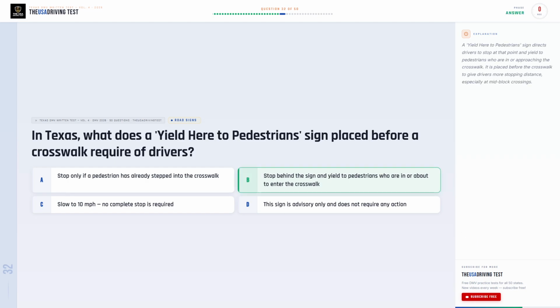The correct answer is B. Stop behind the sign and yield to pedestrians who are in or about to enter the crosswalk. A yield here to pedestrians sign directs drivers to stop at that point and yield to pedestrians who are in or approaching the crosswalk. It is placed before the crosswalk to give drivers more stopping distance, especially at mid-block crossings.